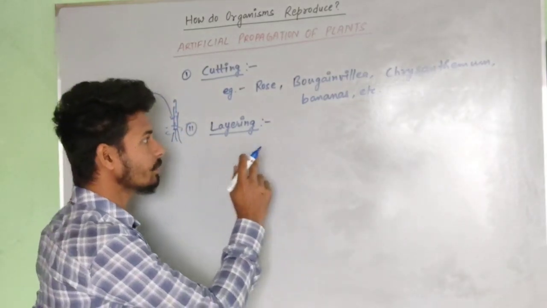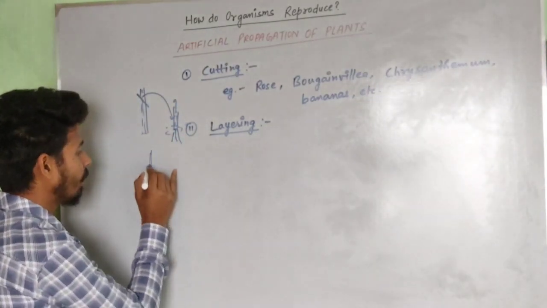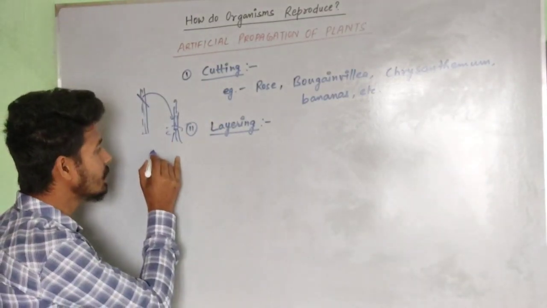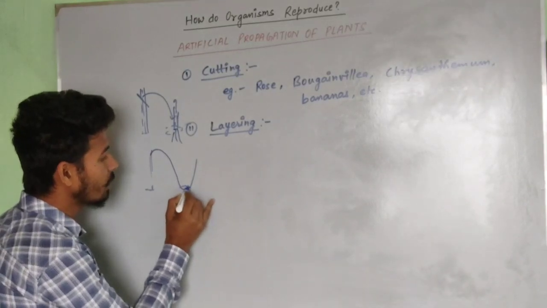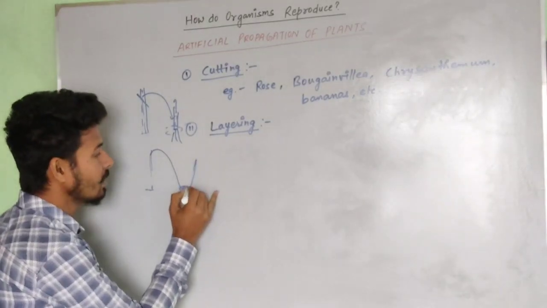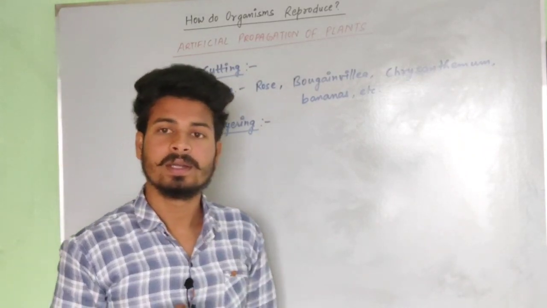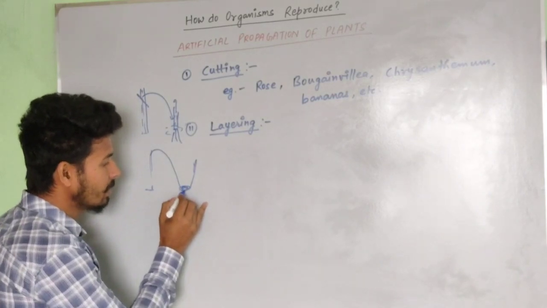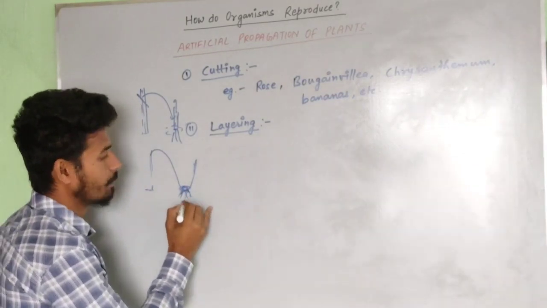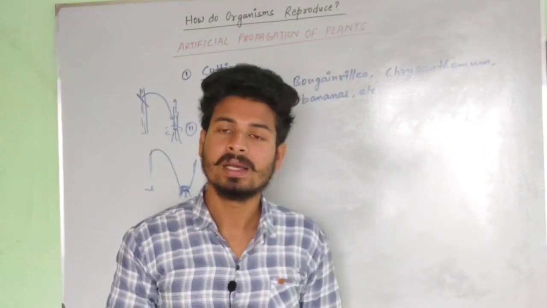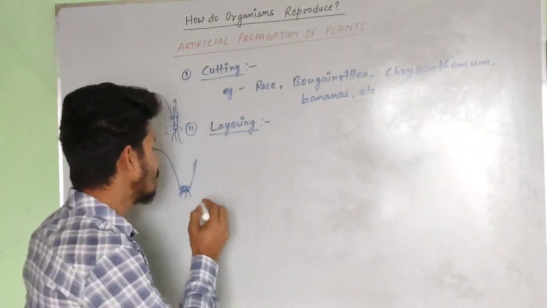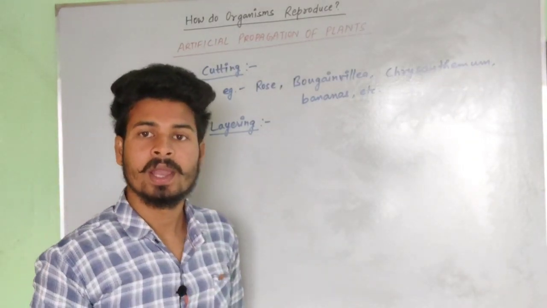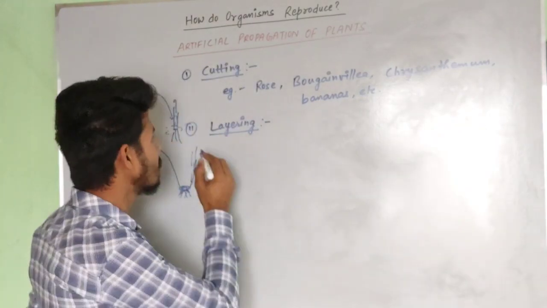In this method, a well developed plant shoot system, or we can say its branch, is buried in the ground in some parts of it, and the rest is let to stay in the exposed air. The buried part starts producing a root system, and when the root system is well developed, it fully forms a new plant. This process is referred to as layering.